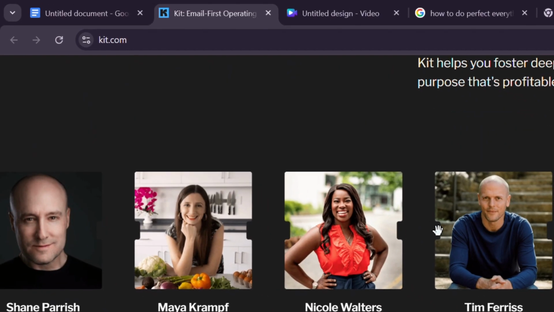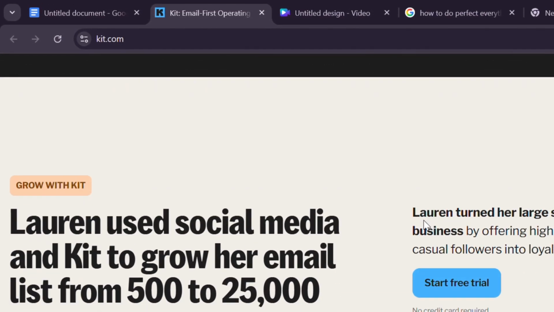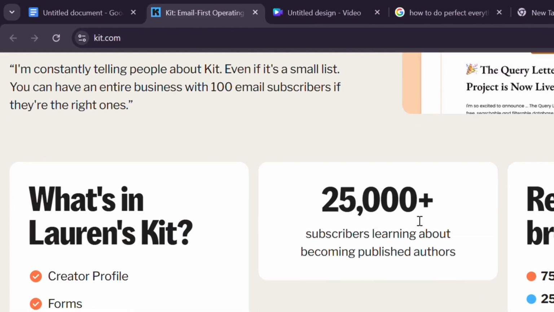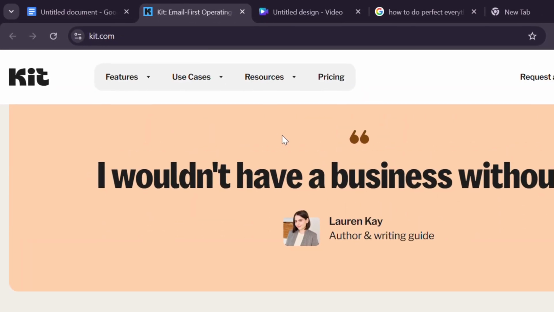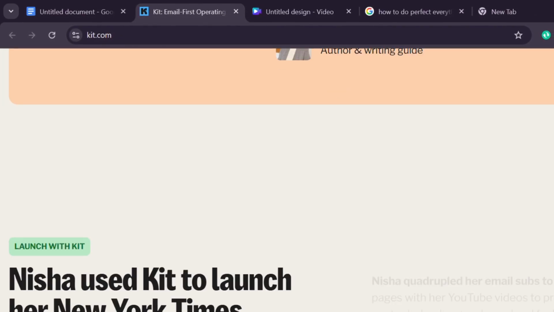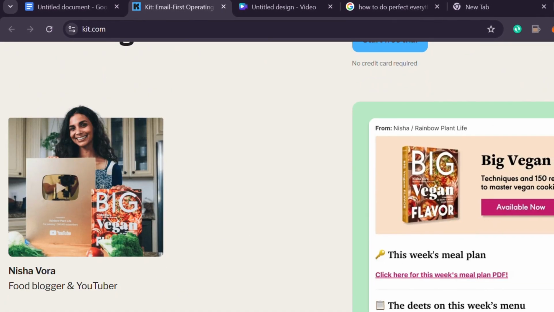Let's say someone downloads your free freelance invoice template. A few days later, they get an email that says, "Here's how to use this template to get paid faster." A few days after that, another email, "How to automate your freelance onboarding process," with a link to your full toolkit. You're building trust without pressure.